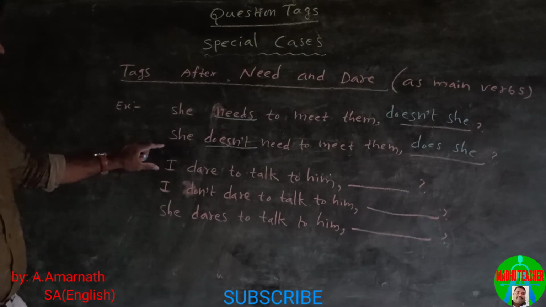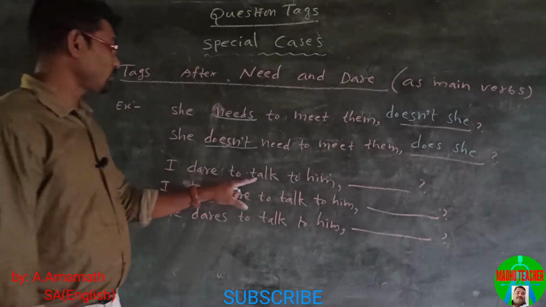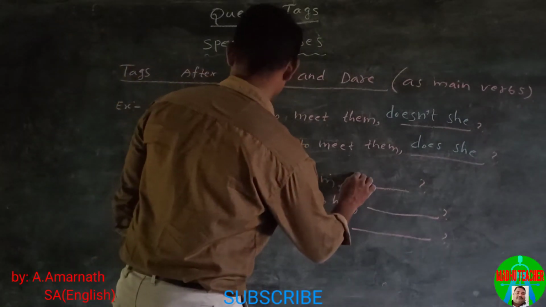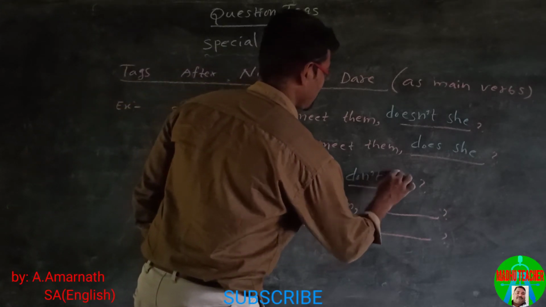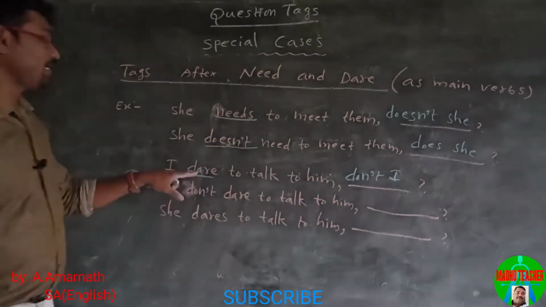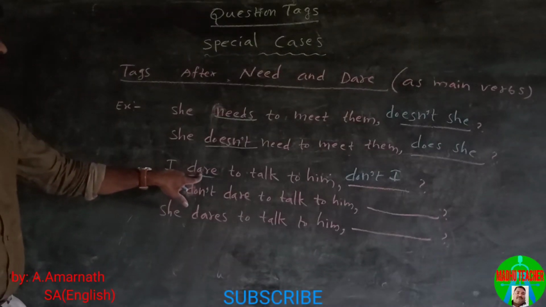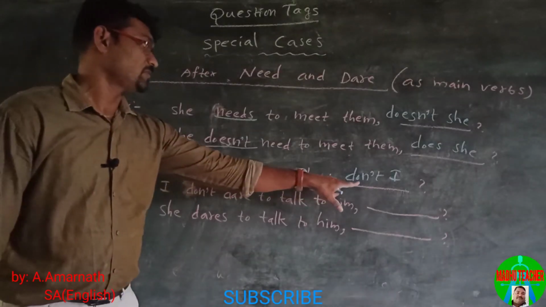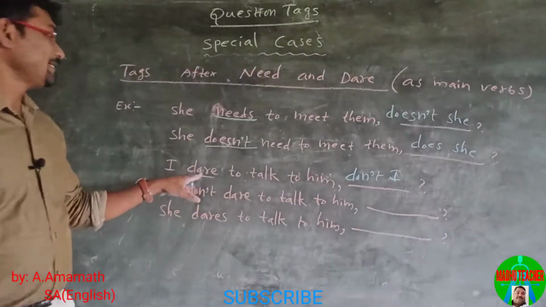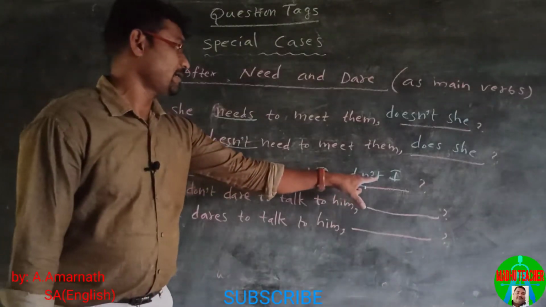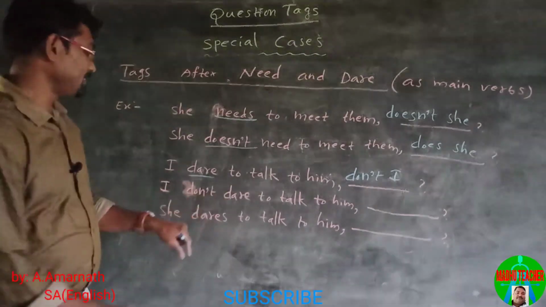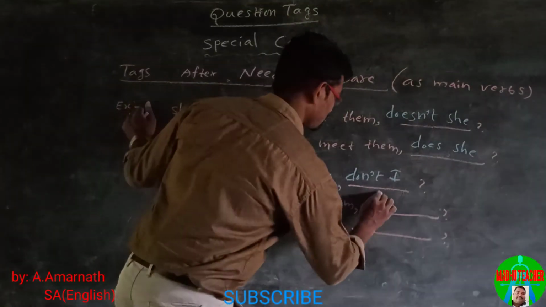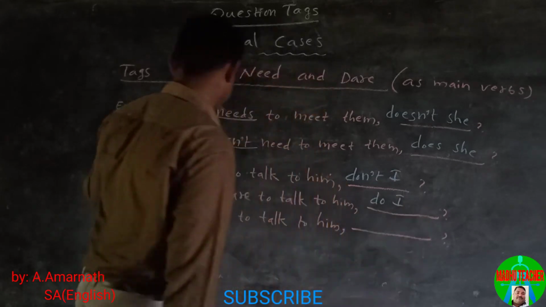In the same way, I dare to talk to him. I dare to talk to him. Don't I? Dare is main verb, so we use do. It is positive, so we make it negative and the pronoun is I. I don't dare. Already we have don't, so do I.